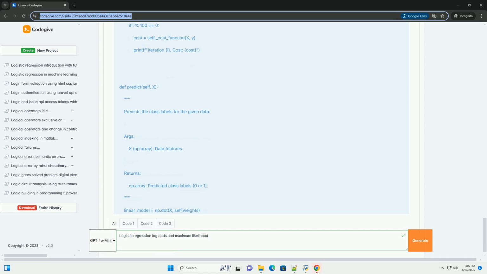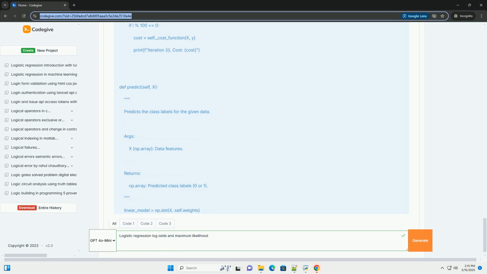3. Logistic regression class. __init__ initializes the learning rate, number of iterations, weights, and bias. _sigmoid implements the sigmoid function. fit implements gradient descent to update the weights and bias based on the training data. The core of the algorithm is in the gradient calculation and parameter update steps. It also prints the cost every 100 iterations to monitor the progress of the training.